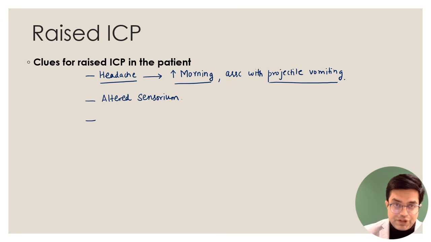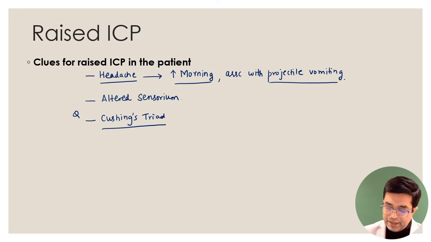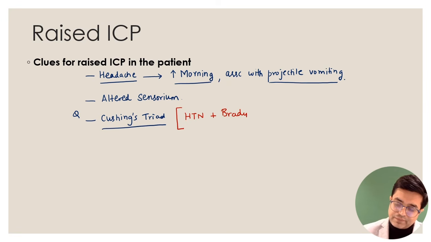Thirdly, the patient may have what you call Cushing's triad. Cushing's triad, as a separate one-liner MCQ, has already been asked. What is Cushing's triad? Whenever there is raised intracranial pressure, the patient will have hypertension along with bradycardia, along with respiratory depression, apnea or irregular respiration.